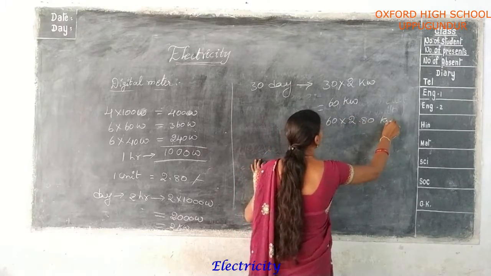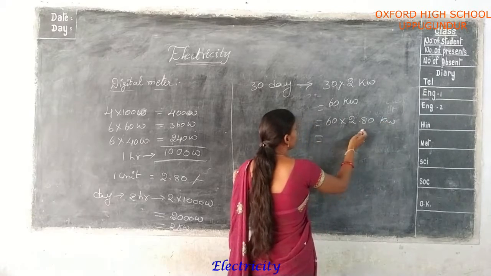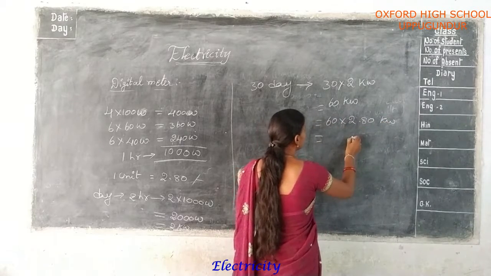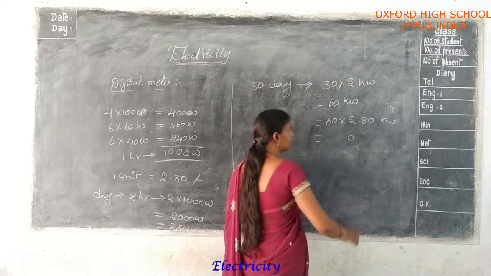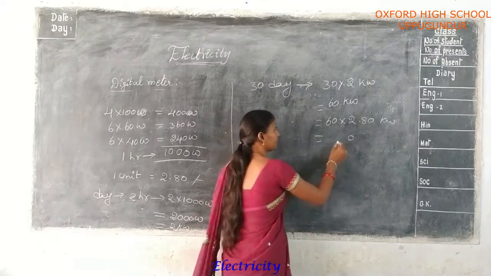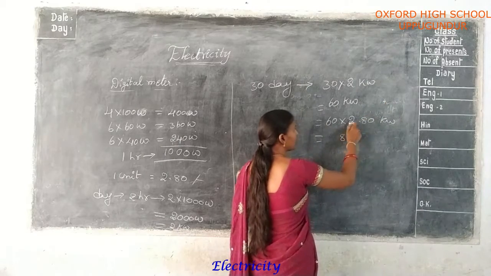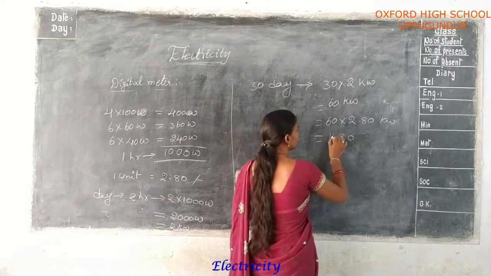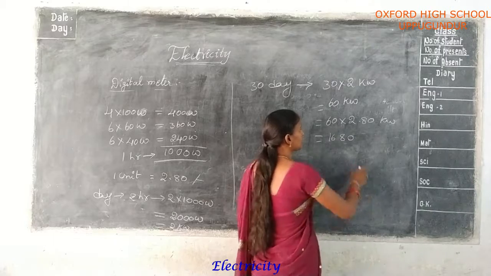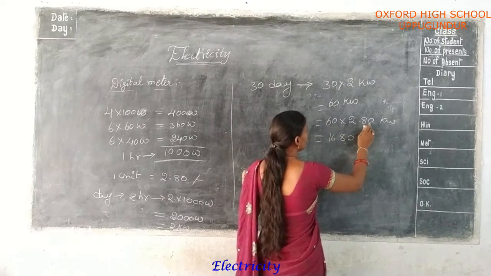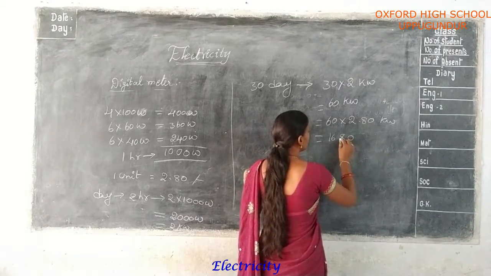2.80. Okay, so 6 zeros is 0, and 6 eights are 48, 4 is there, and 6 twos are 12, and 12 and 4 is 16. Is that right? So how many decimal places are there? 1, 2.